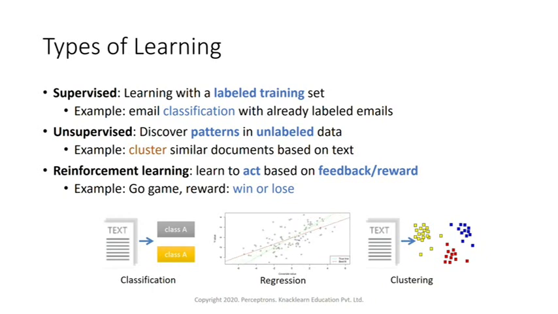So there are a lot of applications in supervised learning as well as in unsupervised learning, with different types of algorithms in each. Then the next one is reinforcement learning. Reinforcement learning is a different area, more towards AI, and it's being used in many places. Right now you might have heard of self-driving cars. In that also there is something called deep Q-learning or Q-learning. That kind of learning is nothing but reinforcement learning.